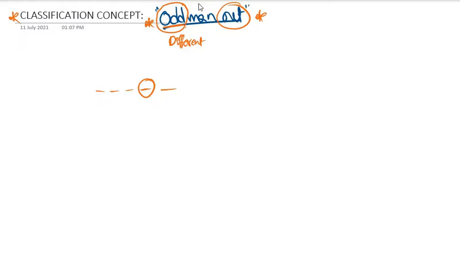Here also we have the same types of models as we discussed in analogy: number analogy, word analogy, letter analogy, and similarly number classification, letter classification, and word classification.